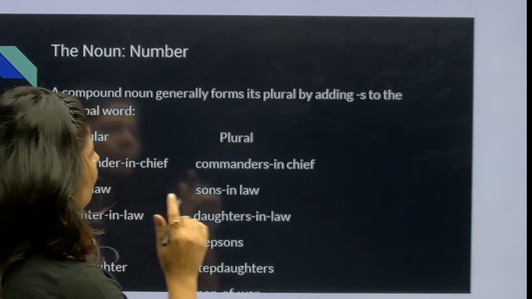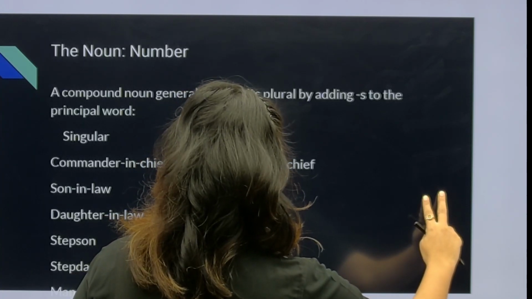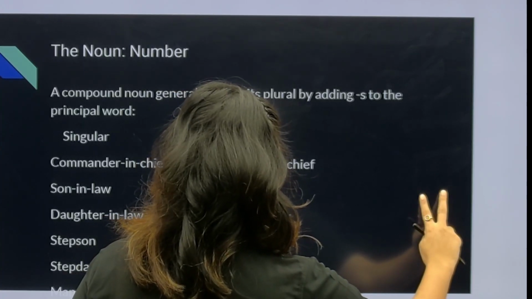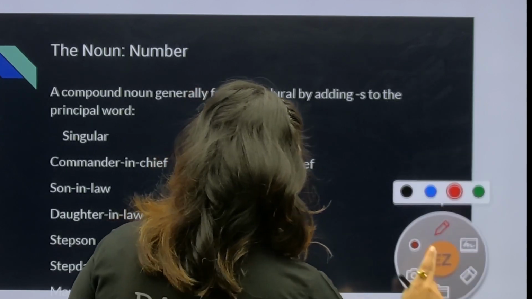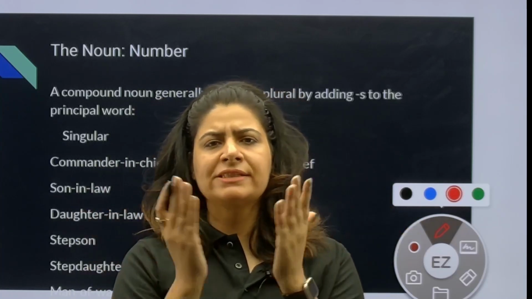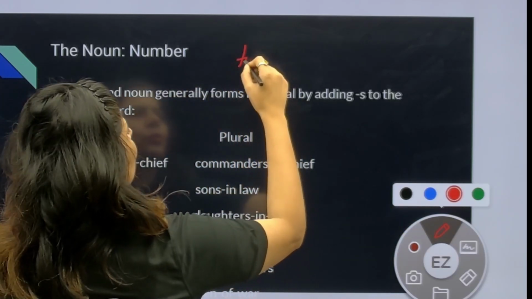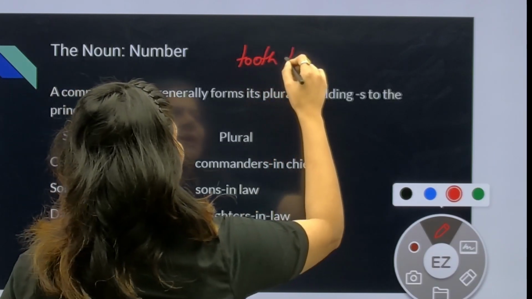The noun and number. So what are compound nouns? This is also one of my types. Compound noun किसे कहते हैं? Noun plus noun is a compound noun. For example, tooth plus brush.